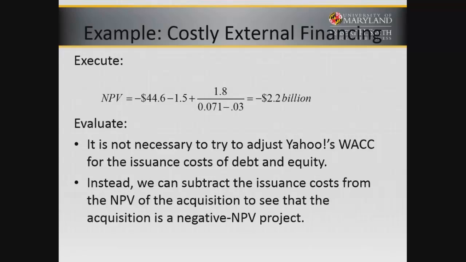We don't need to adjust. We can just subtract the issuance cost of debt and equity from the NPV to see that this is a negative NPV project. We do not recommend Microsoft acquiring Yahoo if these are the relevant costs.